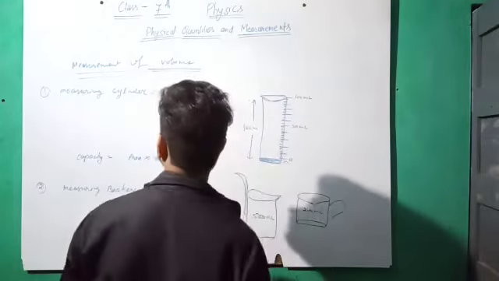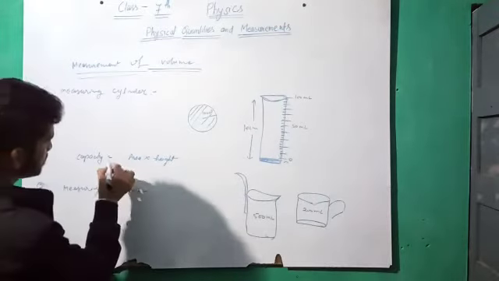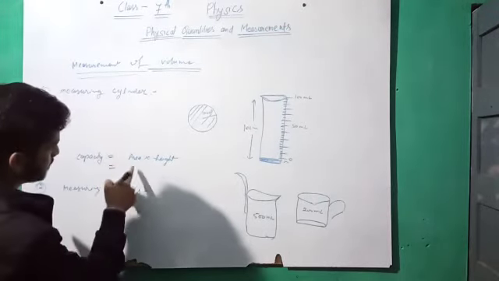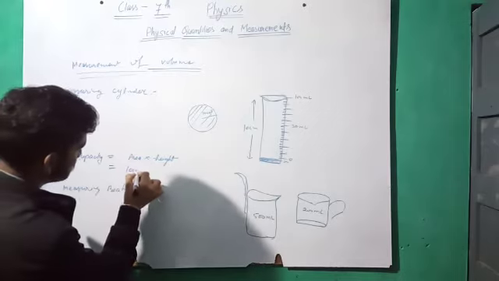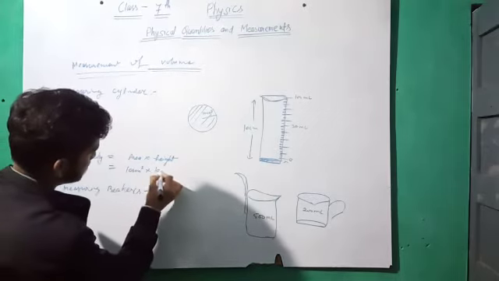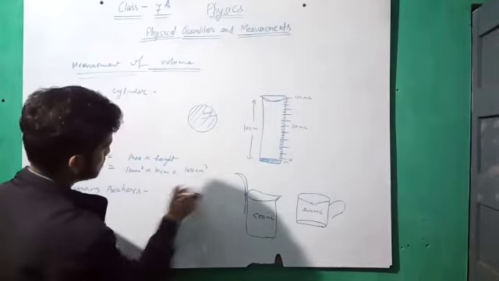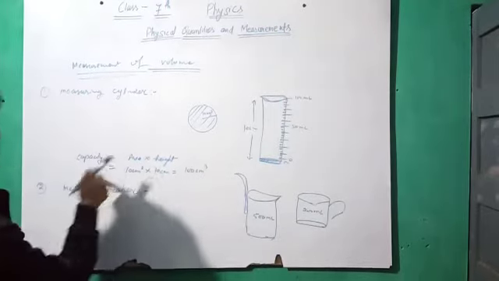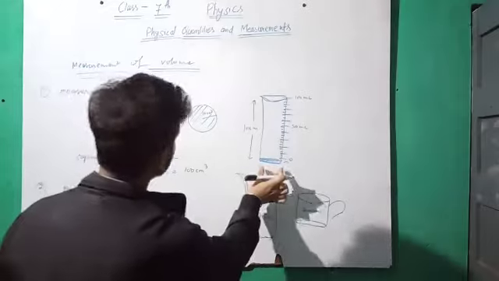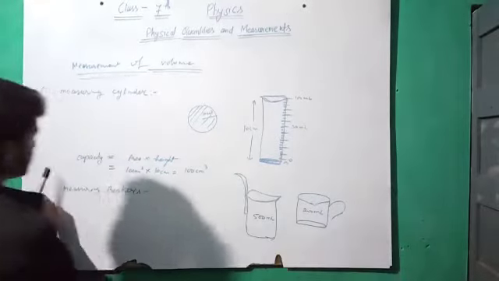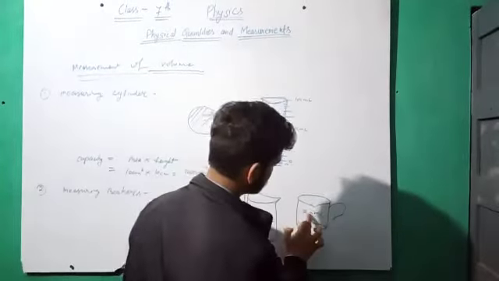The capacity is calculated with the help of area, 10 centimeter square, and height, 10 centimeter. So 100 centimeter cube is the capacity of this measuring cylinder.